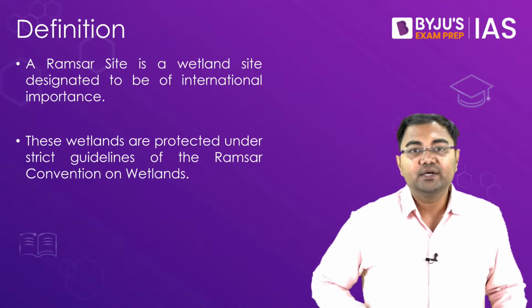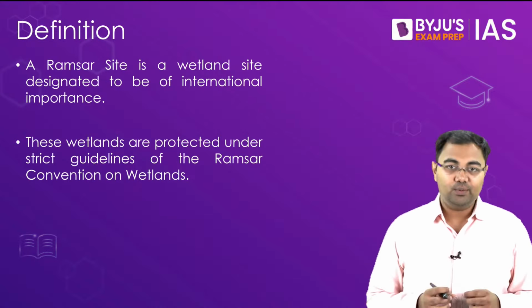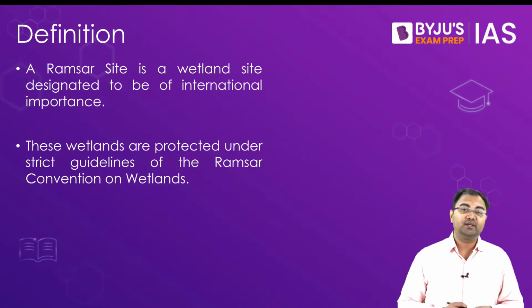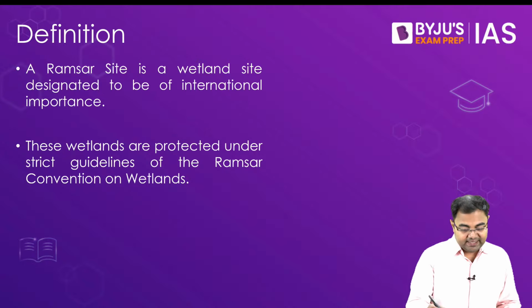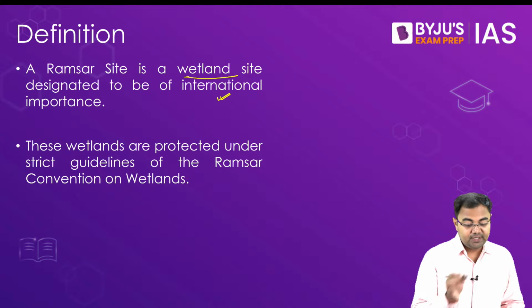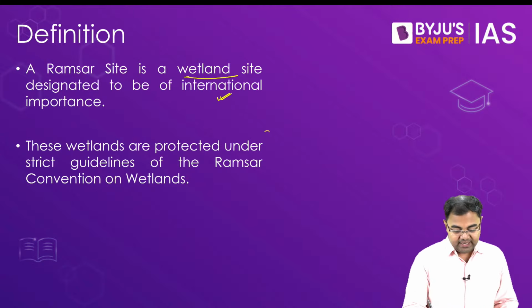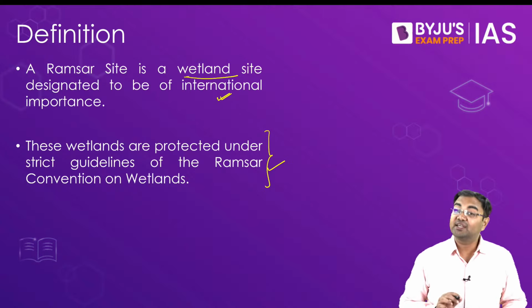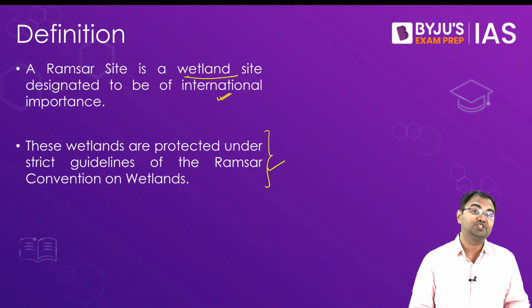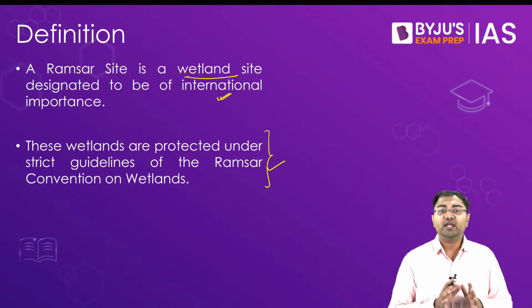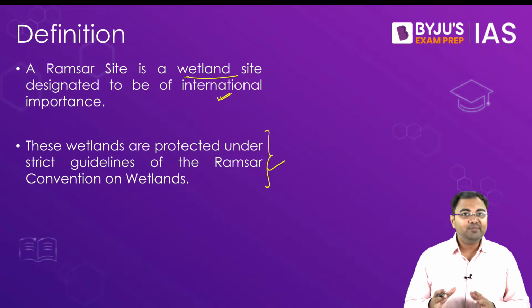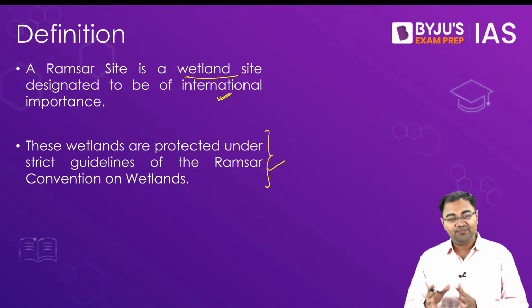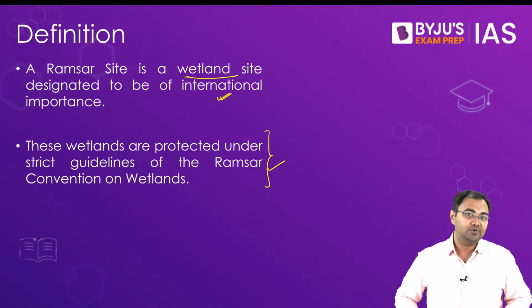First, what do we understand by a Ramsar site? How do we define a Ramsar site? A Ramsar site is a wetland site designated to be of international importance, and these wetlands are protected under the strict guidelines of the Ramsar Convention on Wetlands. So we are talking about wetlands. What do we mean by wetlands? Let's hold on to this and we'll discuss wetlands in the second half of our lecture.